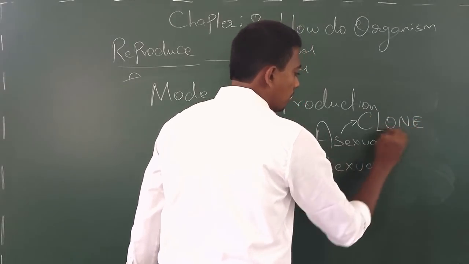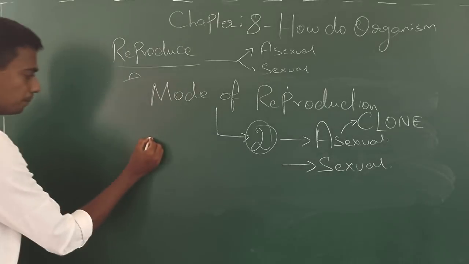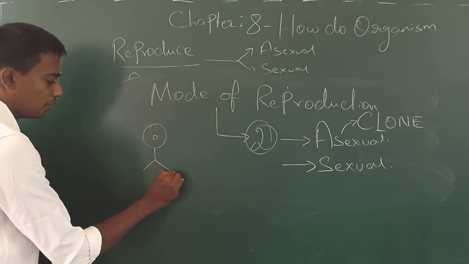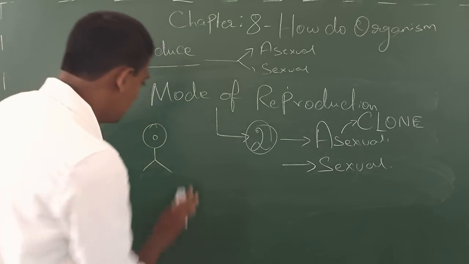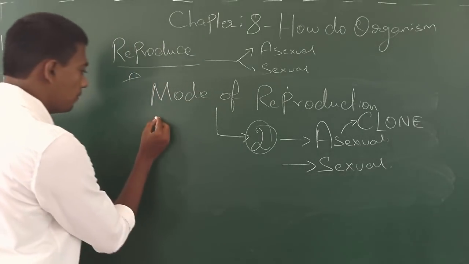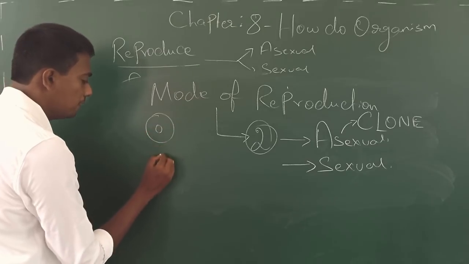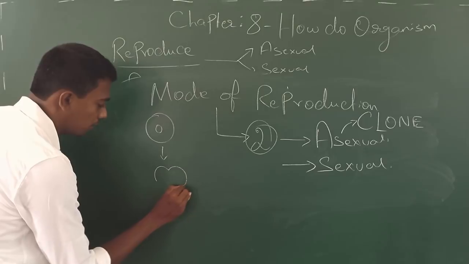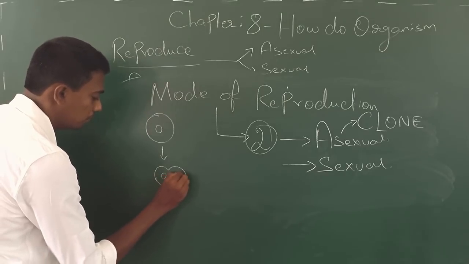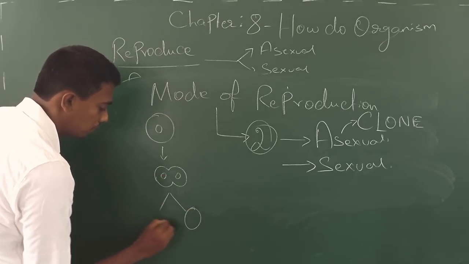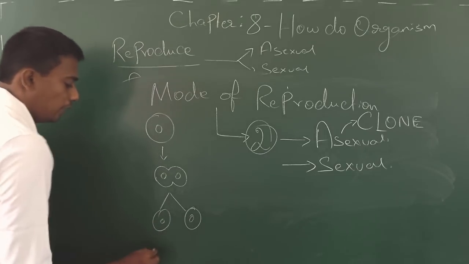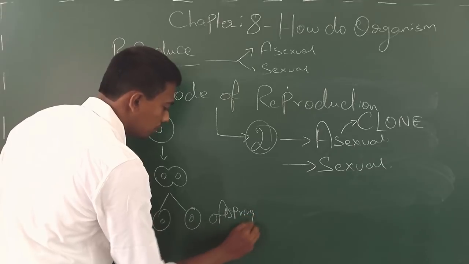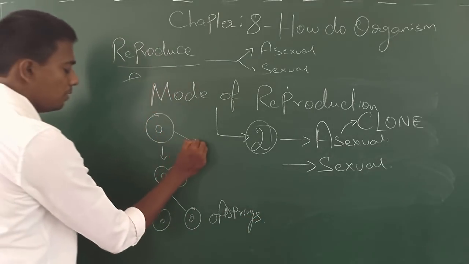Say for example, if this is the organism, it is going to divide into two equal parts. You see, these are the offspring, and this is the mother.